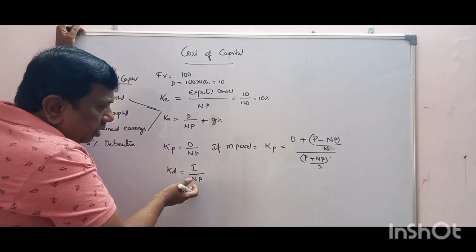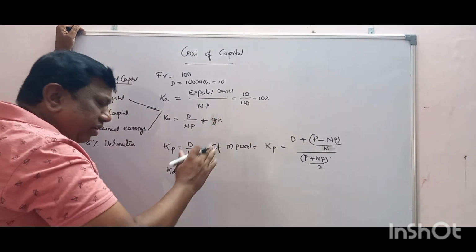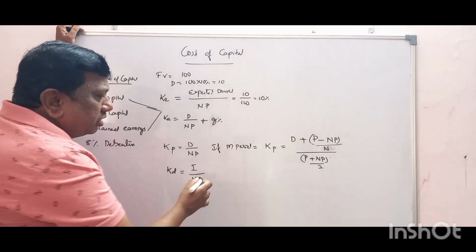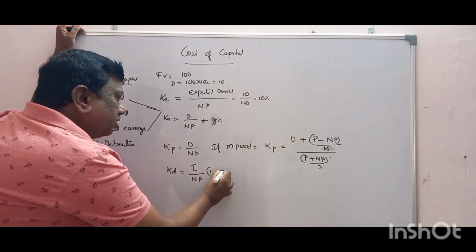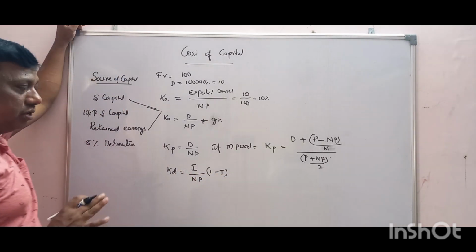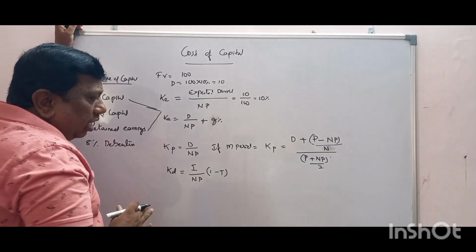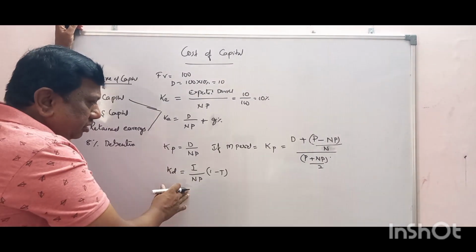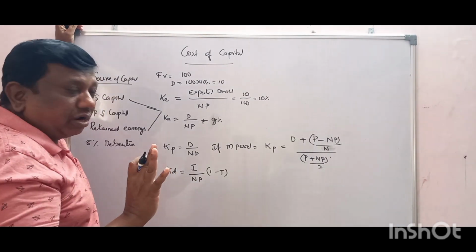But interest is before tax. That's why if the tax rate is given in the question, we subtract that also, 1 minus T. If the tax rate is not given, then directly. I means interest and NP means net proceeds, the issue price, what we are issuing now.